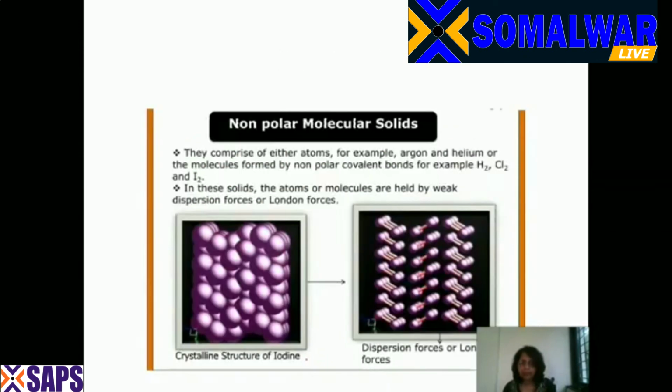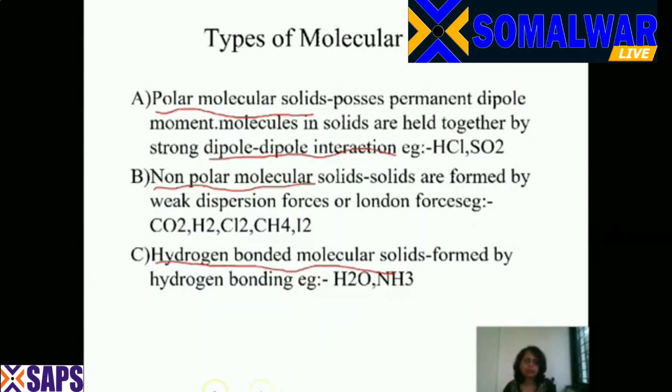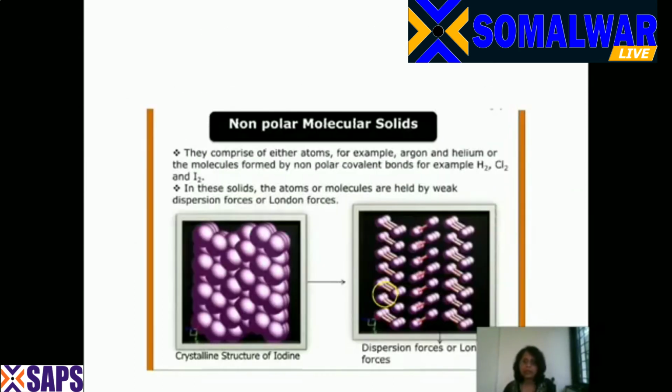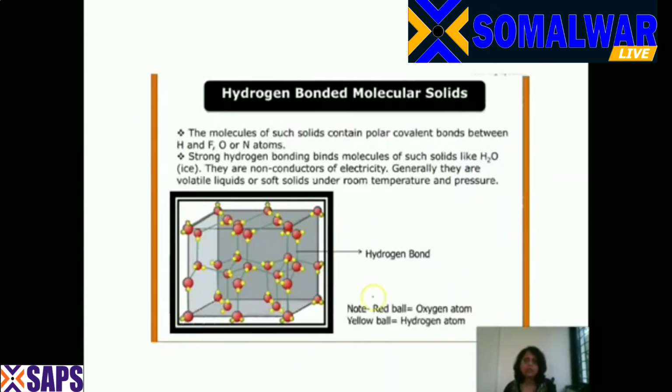Now the next is the hydrogen bonded molecular solids, formed by hydrogen bonding. Example है H2O and ammonia. Now let us look at the figures of this hydrogen bonded molecular solid. So this is a water molecule. The red ball is the oxygen atom, and the yellow balls are the hydrogen atoms.